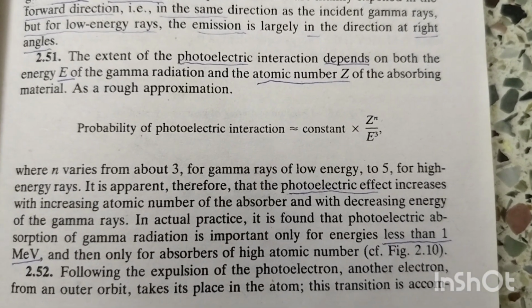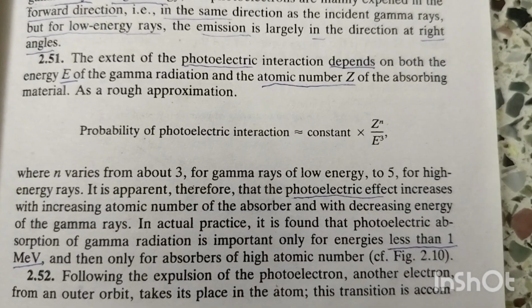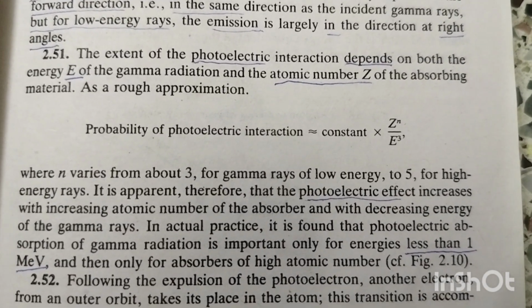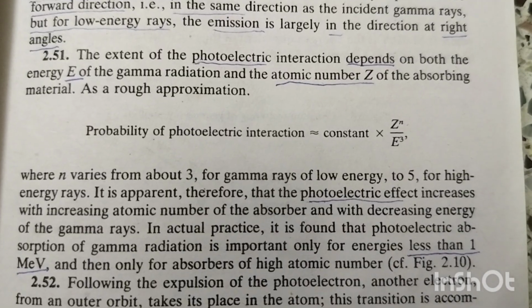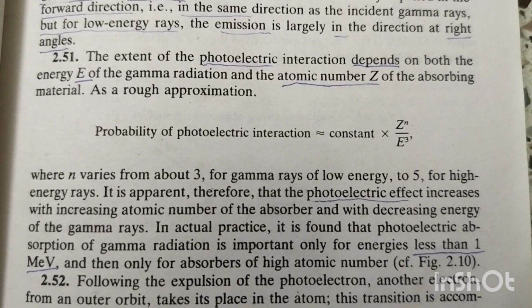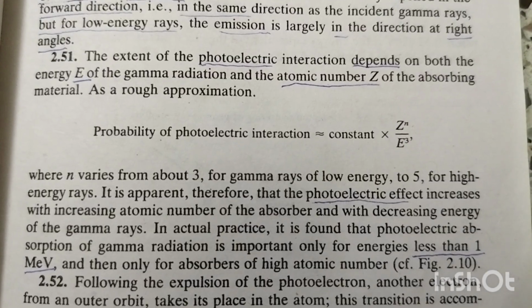So this is the equation for the probability of photoelectric interaction, equal to a constant times Z to the power of n divided by E cubed. E is the energy of the gamma radiation, Z is the atomic number of the absorbing medium. Photoelectric effect, now we will discuss.